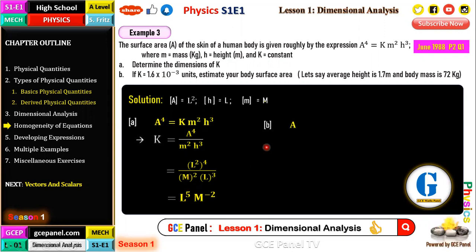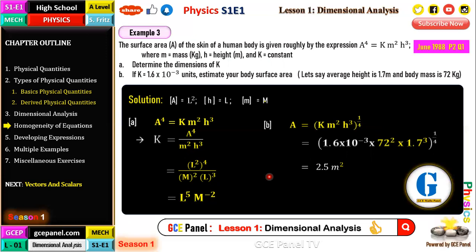Now B, if k is equal to 1.6 times 10 to the power minus 3 units, estimate the body surface area. From here, we already know A. To make A the subject of the formula, A will be equal to the 4th root of k m squared h cubed, or all of that to the power 1 over 4. So we have 1.6 times 10 to the power negative 3 times 72 squared times 1.7 cubed. When we simplify this, the surface area of the human body is roughly 2.5 square meters. Roughly 2.5 square meters.